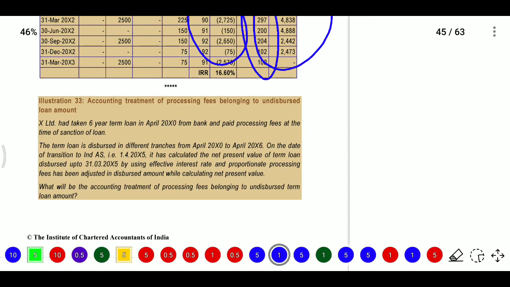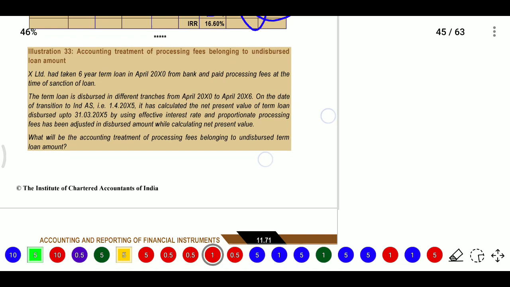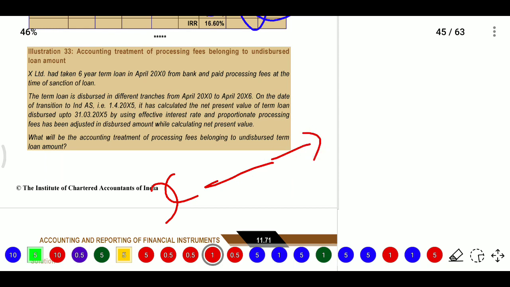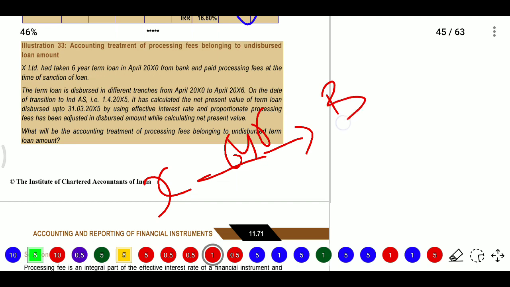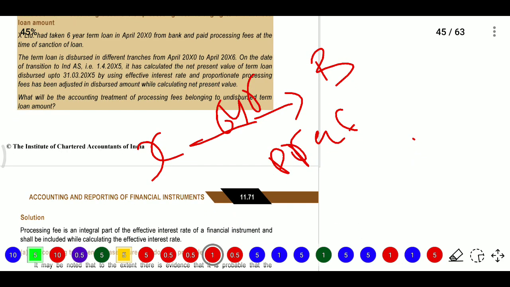Next question number 33. What is there in question number 33? X Limited is there. It has taken a loan for 6 years from the bank and paid processing fee at the time of sanction of the loan. The term loan is disbursed in different tranches from April 2000 to April 2006.